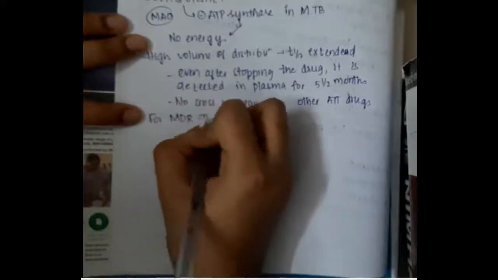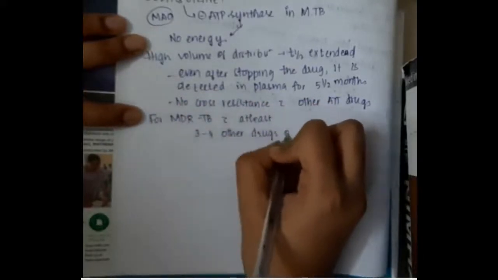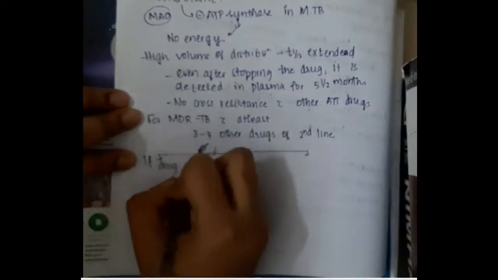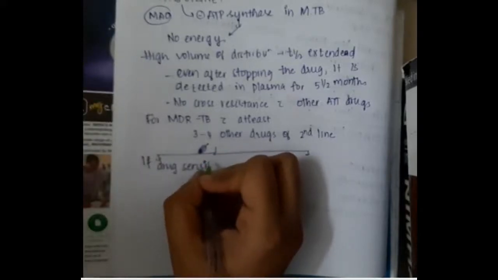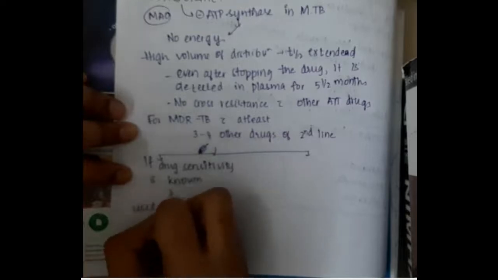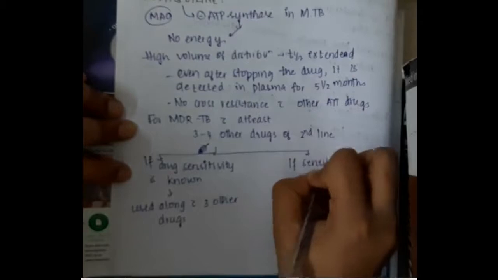For MDR TB, at least 3 to 4 other second line drugs are necessary. If the drug sensitivity of the other drugs is known, then bedaquiline is used with 3 other drugs.